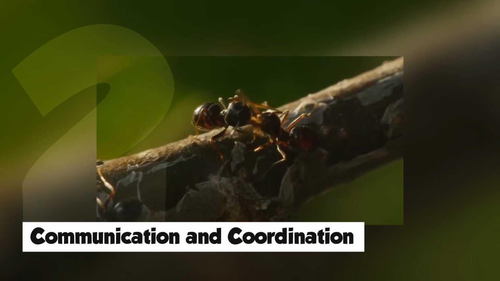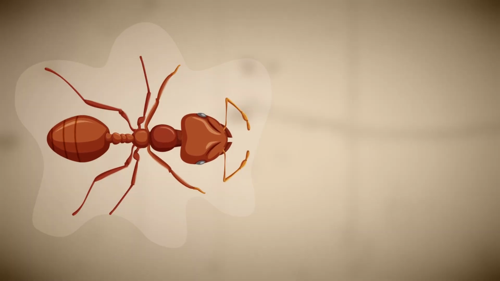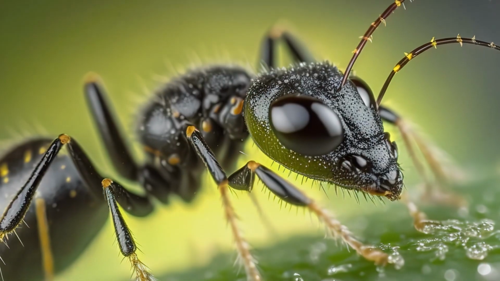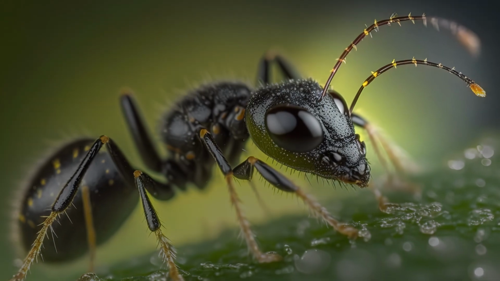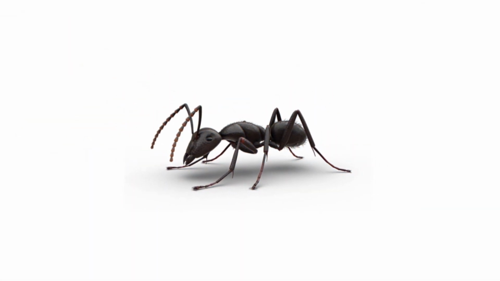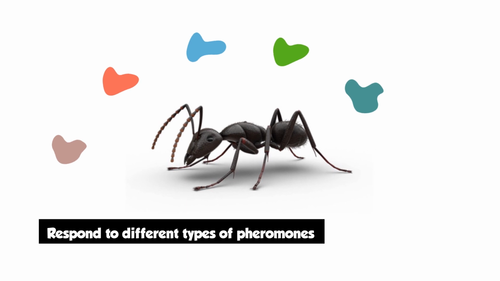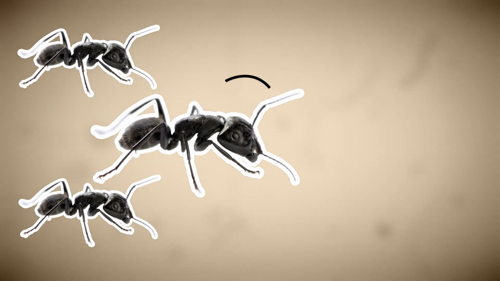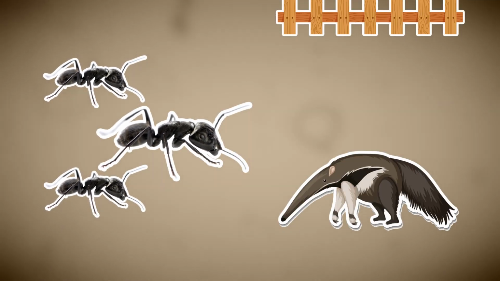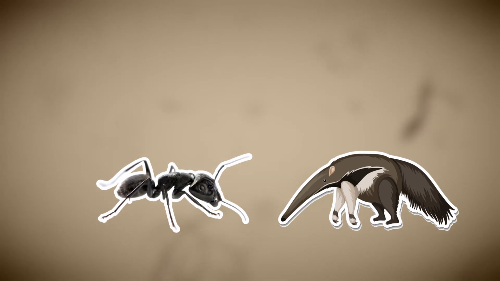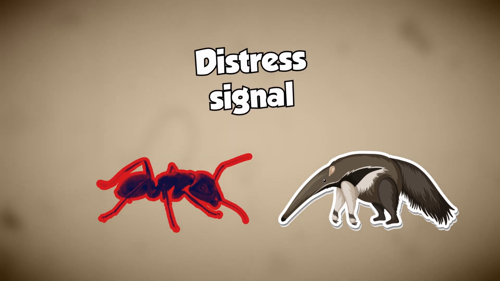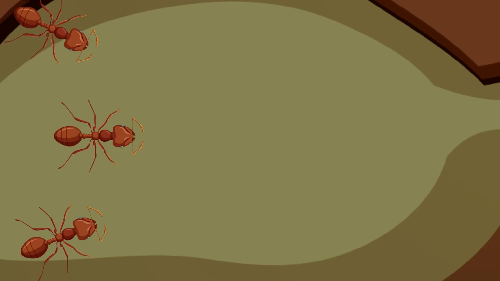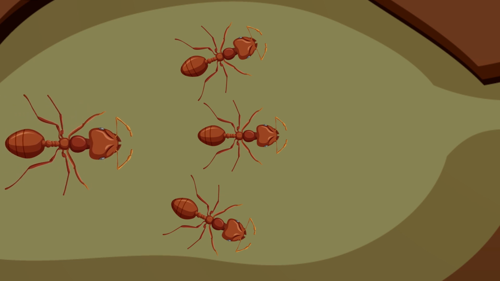Communication and coordination. As we mentioned earlier, chemical communication plays a key role in the coordination of ants within a colony. They have highly sensitive antennae that they use to detect pheromones, and they can recognize and respond to different types of pheromones depending on the situation. They also use chemical communication to alert each other of potential dangers, such as predators or hostile colonies. When an ant encounters a threat, it will emit a distress signal which will be picked up by other ants.